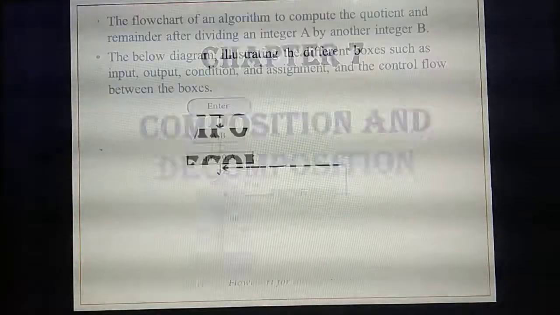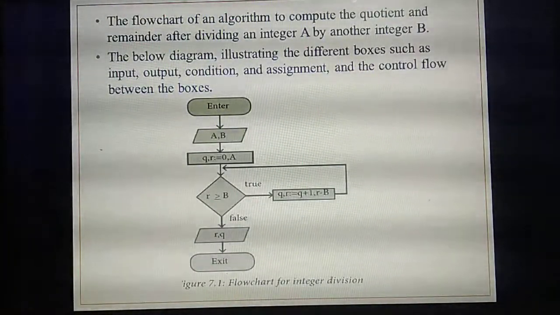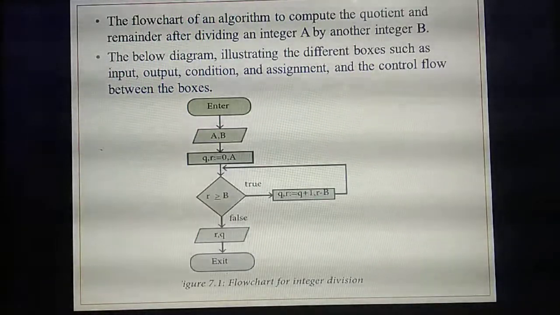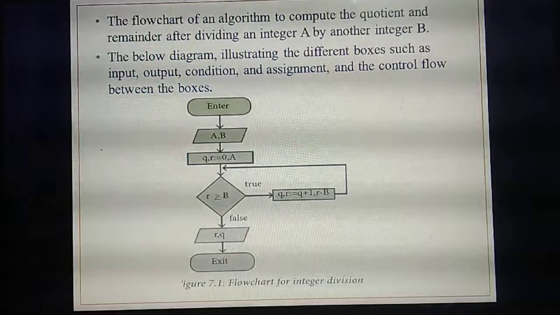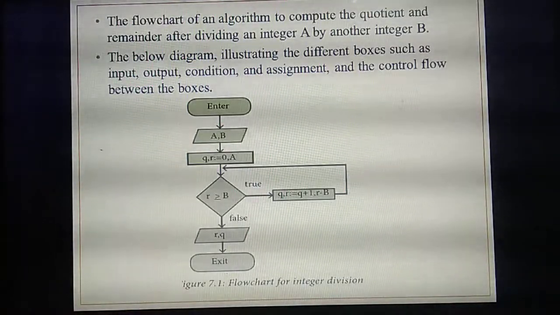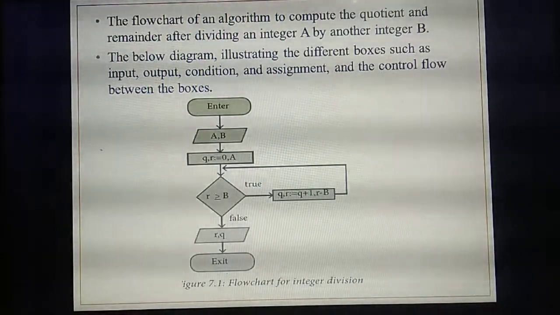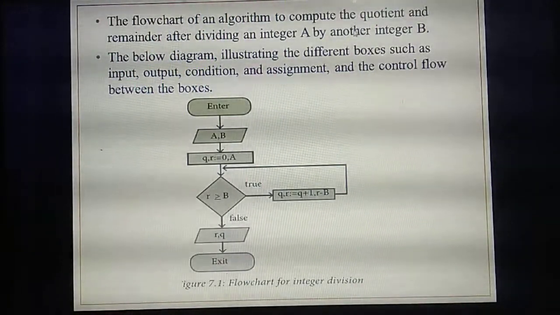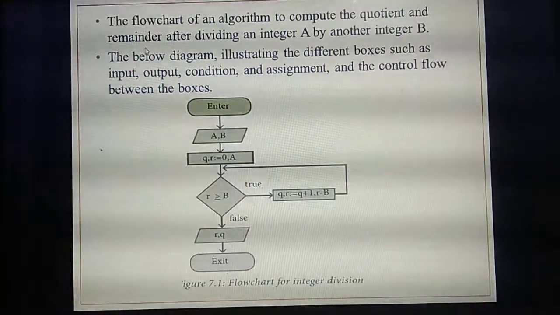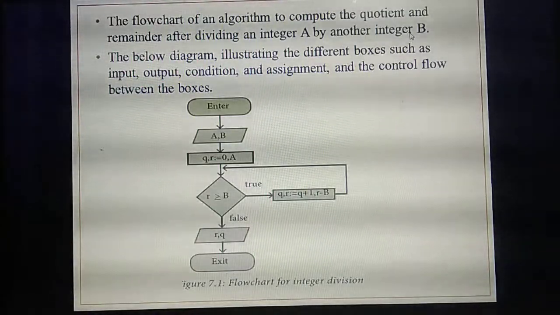Okay. So today we are going to study examples for the flowchart. Last class you studied the notations, how you need to draw the flowchart, isn't it? Today we are going to study some examples. The question given is to draw the flowchart to compute the quotient and remainder after dividing an integer a by another integer b.